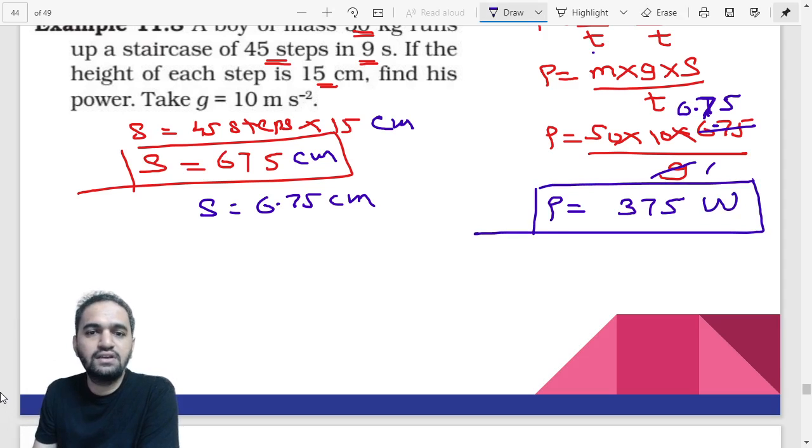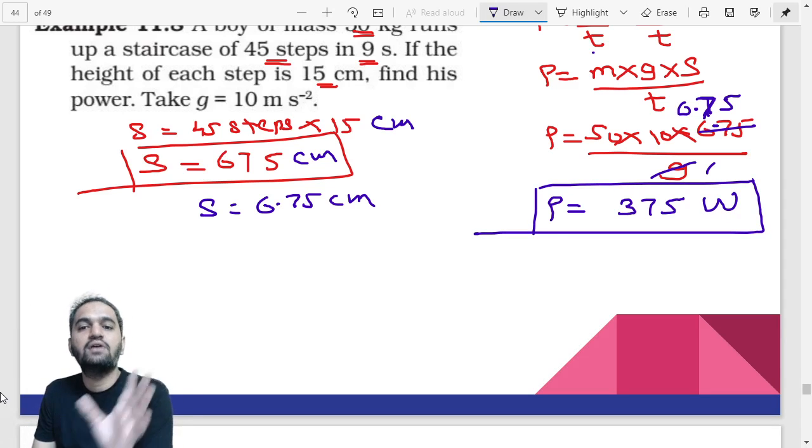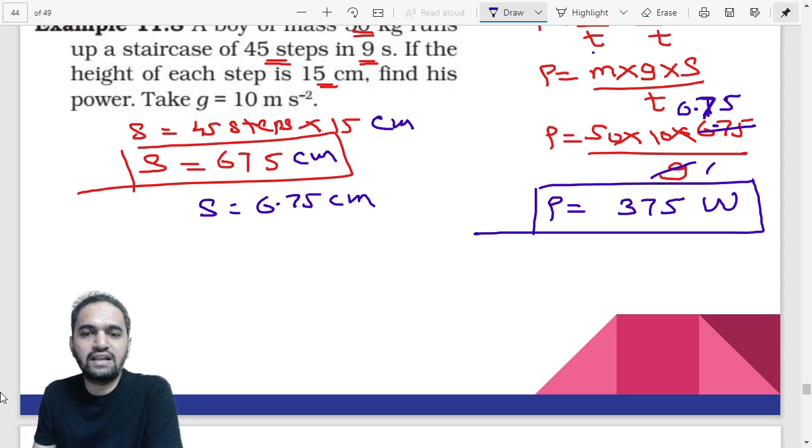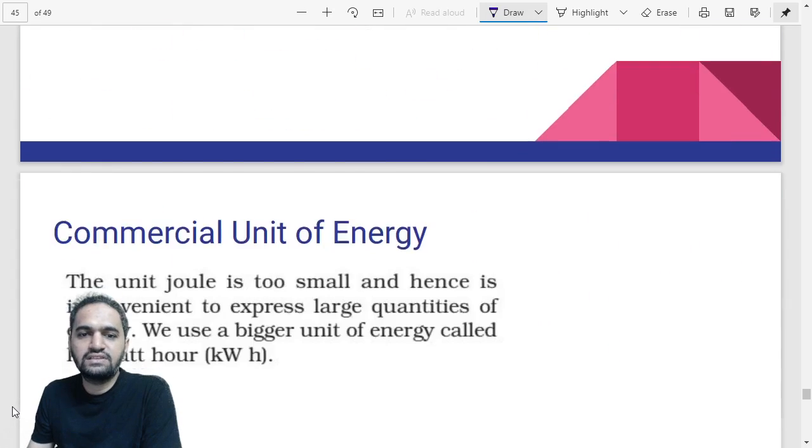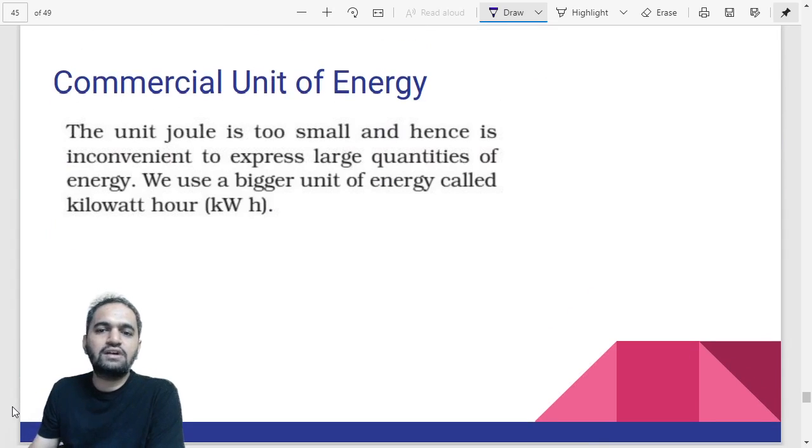Are you understanding this? We had multiplied 45 into 15, so the answer was in centimeters, but we didn't convert at that time. Later on we have converted, so that has become centimeters to meters now. That is 6.75 meters. Correct? Okay. Now let us move ahead. This is our calculation. Now let us talk about commercial unit of energy.